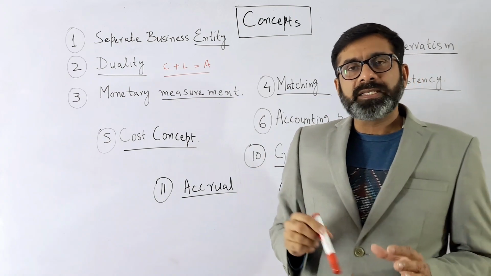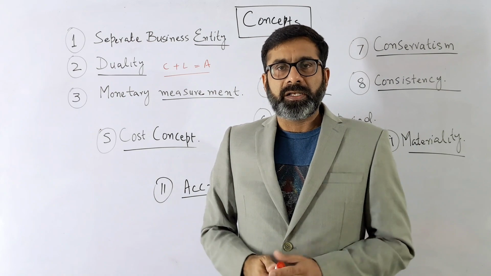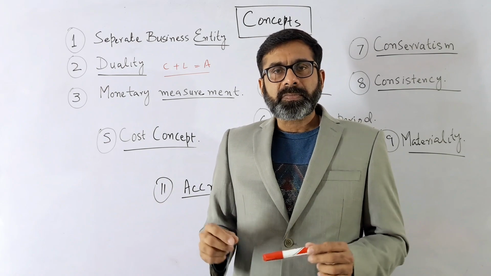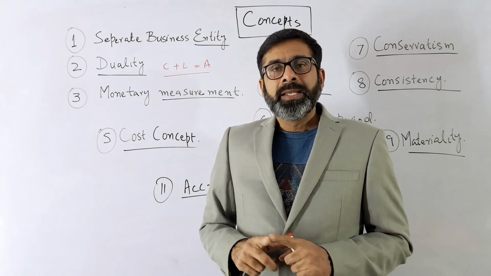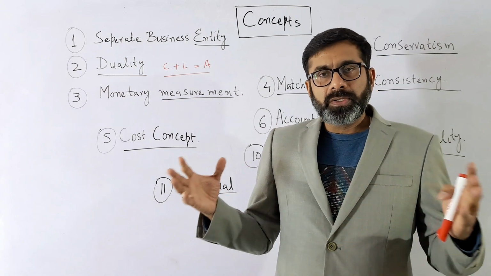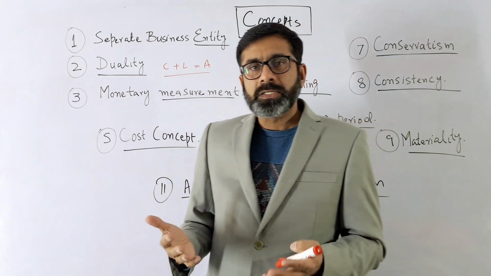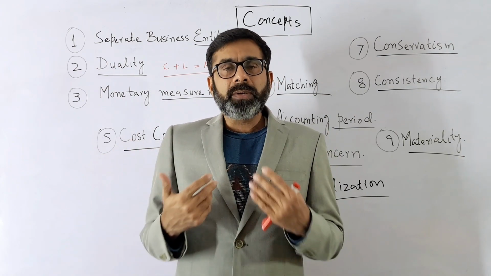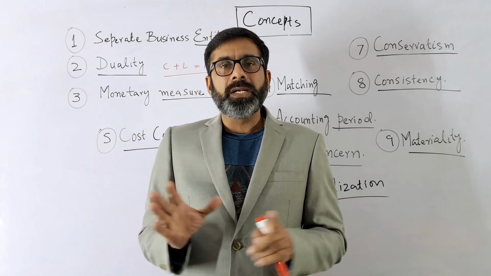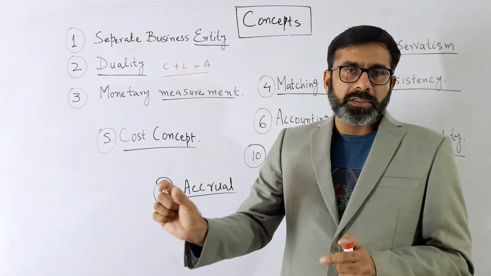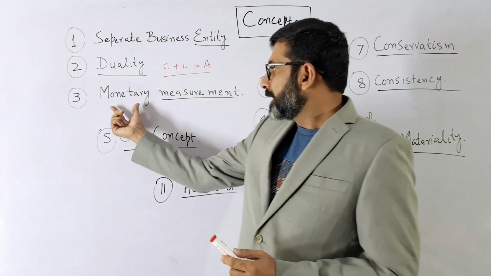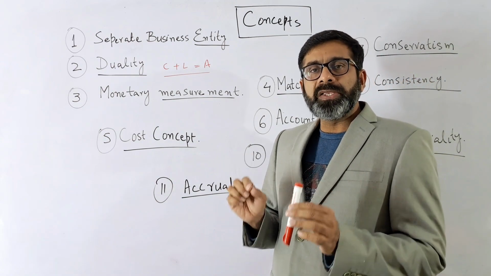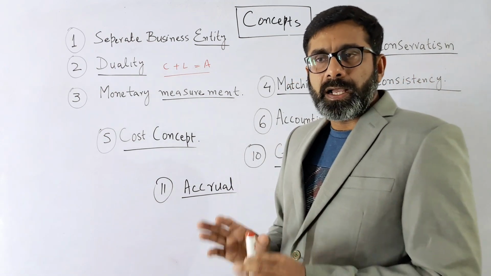So any transaction which has a monetary value, which has a financial effect, even if it is $1 or a $1 million effect, should still be measured in value. But emotions cannot be measured. So you are going to get the loss. We cannot say that the loss is $10 and there is an emotional breakage of $100. We cannot write that one. We have to write only $10, which is the loss of the business. So this is the next concept, that we have to write everything in money. Otherwise, if it cannot be measured, we cannot write it in the accounting.